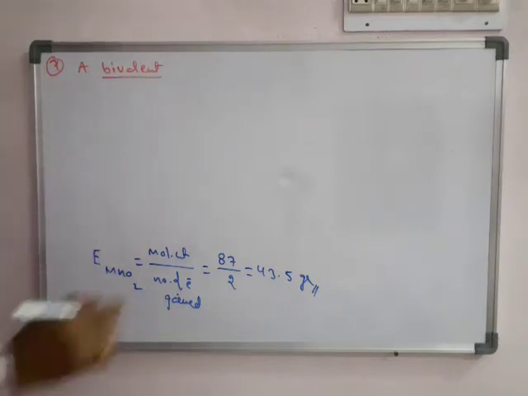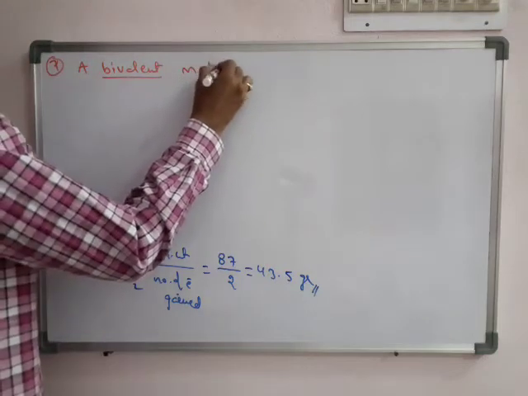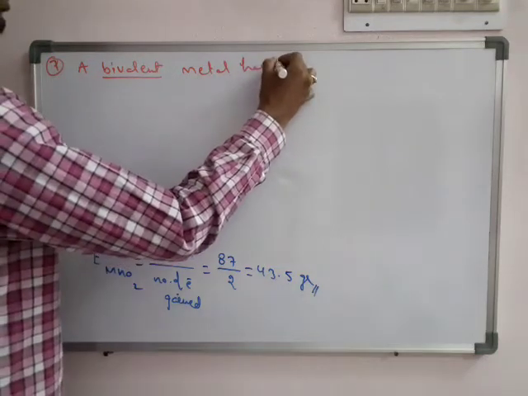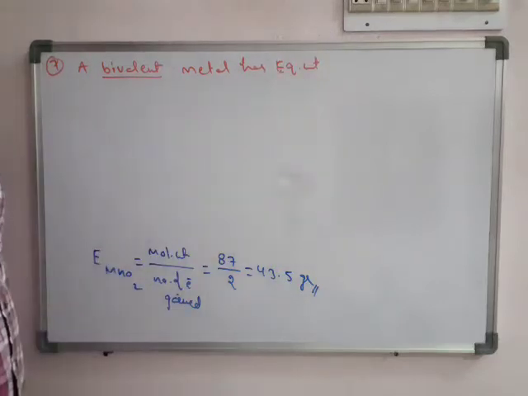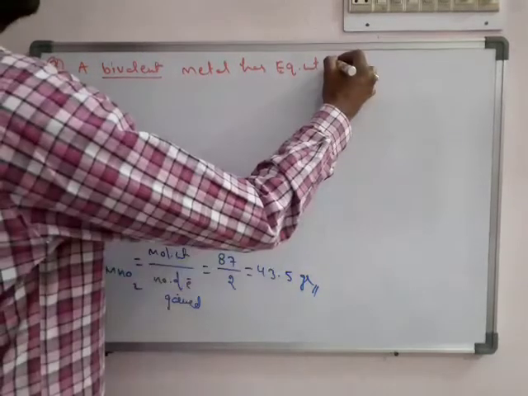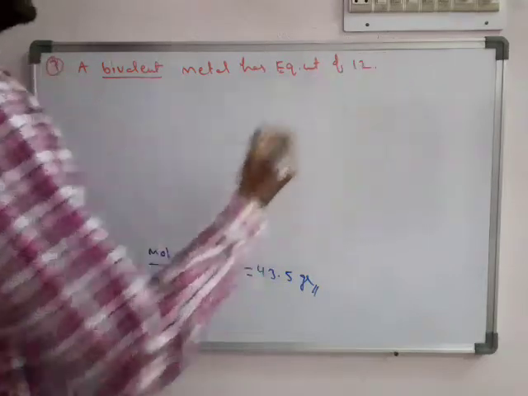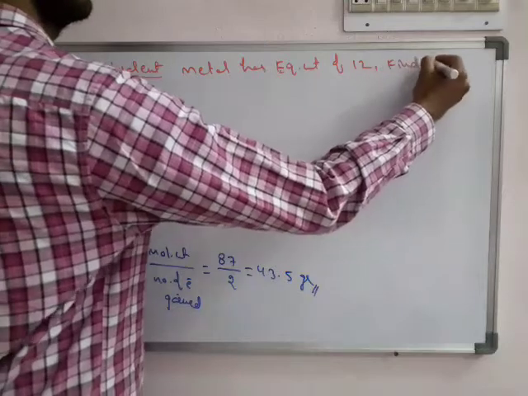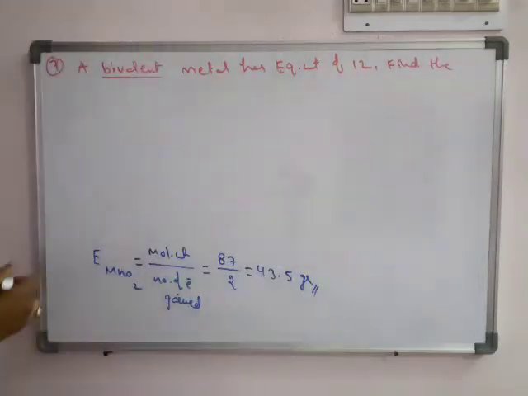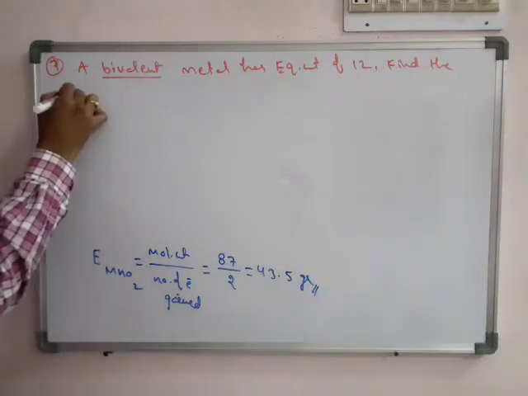A bivalent metal has equivalent weight of 12. So find the molecular weight of its oxide.